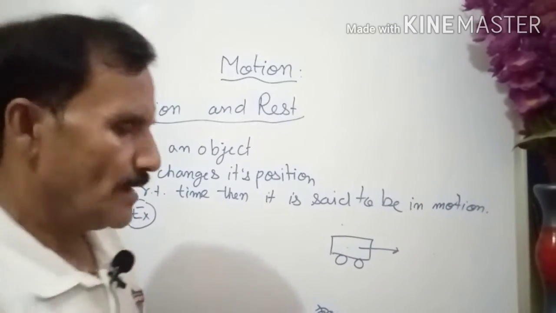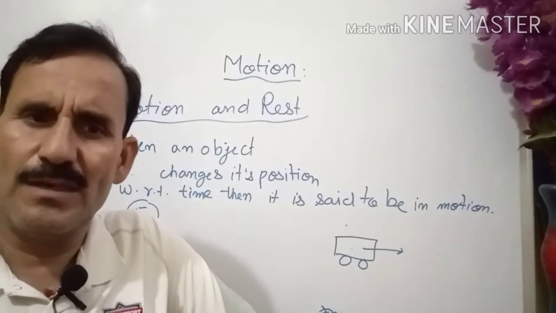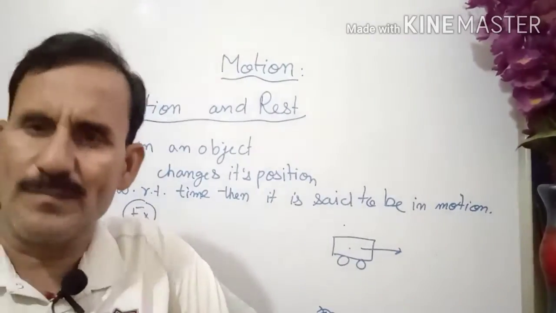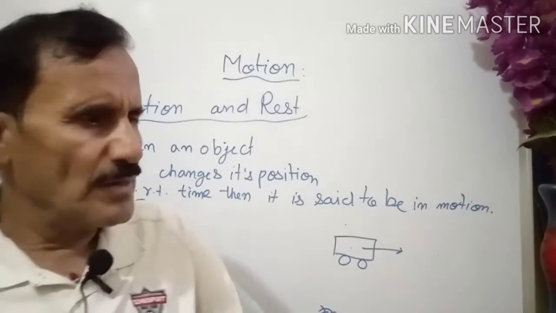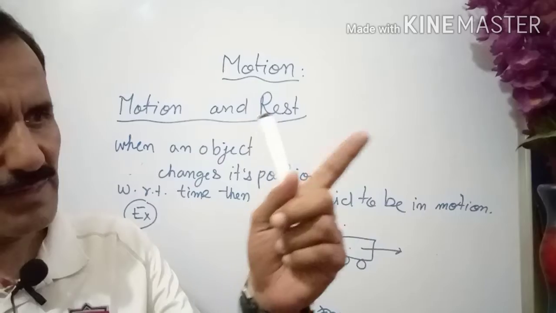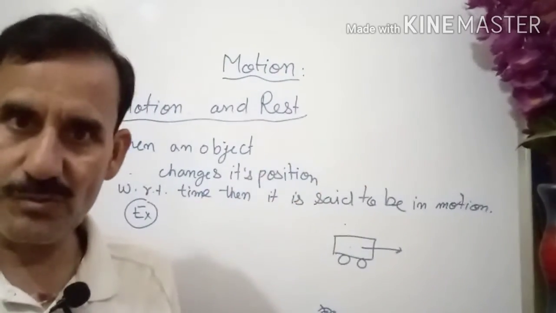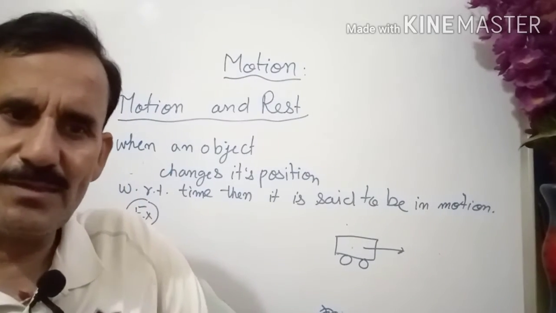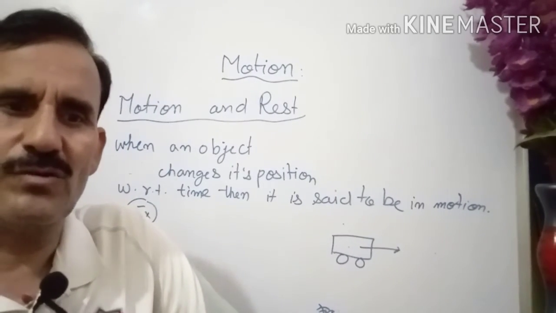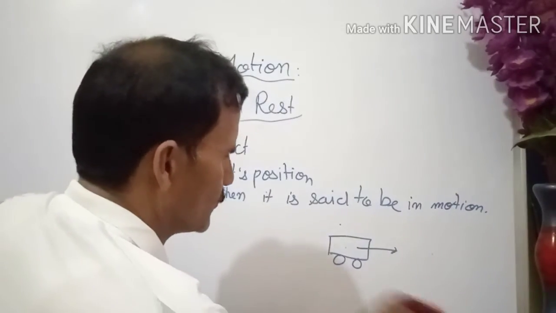Let us take another. You are sitting in a moving bus. Then when you see the trees, the trees are changing position with respect to you. So this motion is nothing but relative motion.